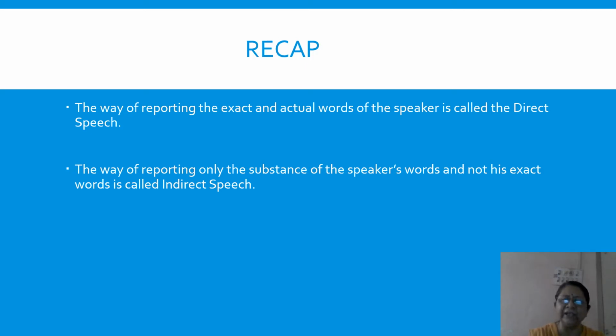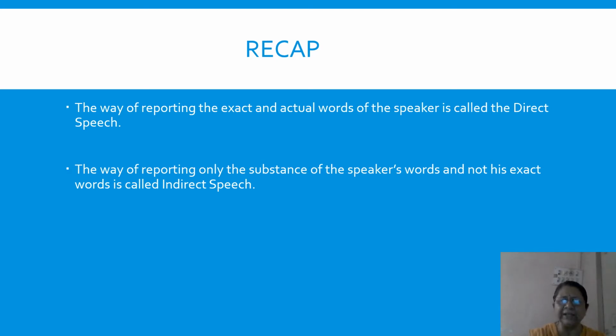The second thing which you have to remember while changing into indirect speech are the words which are going to replace the words used in direct speech. The tenses change, the pronouns change, and the words showing nearness or time also change. For example, today becomes that day. Yesterday becomes the previous day. Here becomes there. This becomes that.